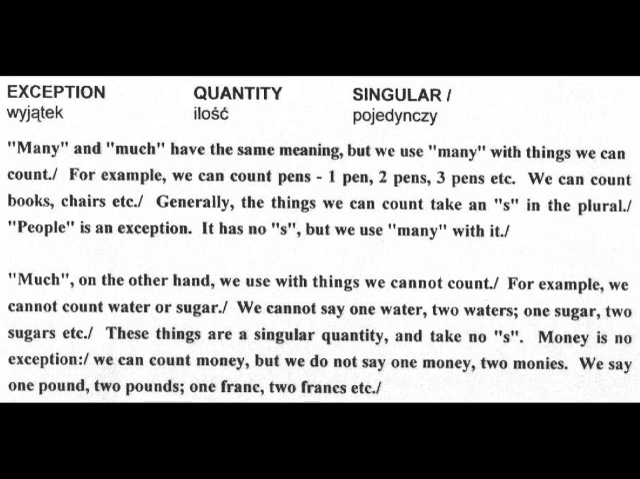Much, on the other hand, we use with things we cannot count. For example, we cannot count water or sugar. We cannot say 1 water, 2 waters, 1 sugar, 2 sugars, etc. These things are a singular quantity and take no S. Money is no exception. We can count money, but we do not say 1 money, 2 monies. We say 1 pound, 2 pounds, 1 franc, 2 francs, etc.